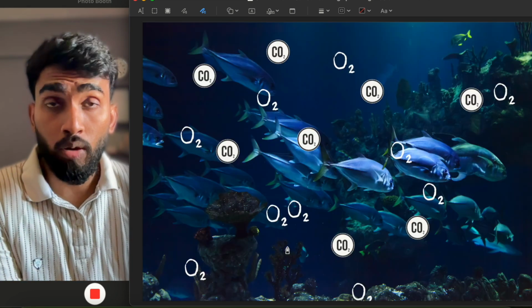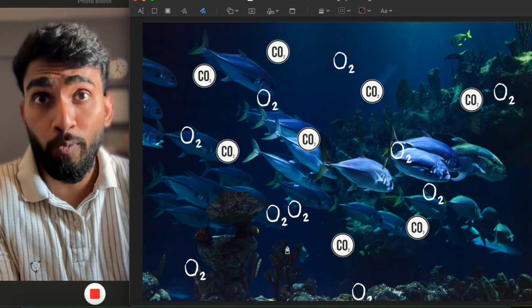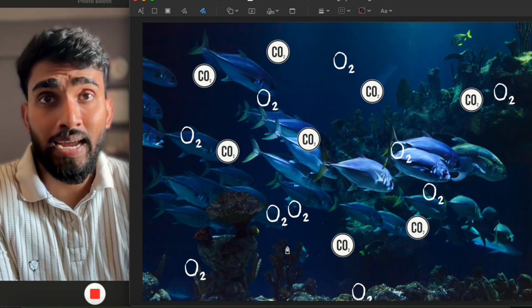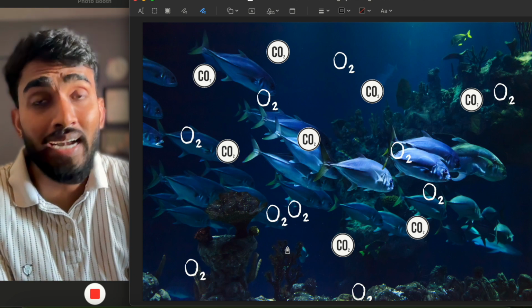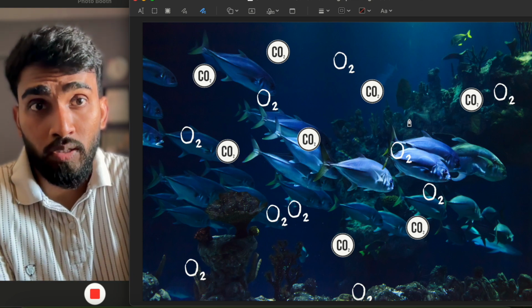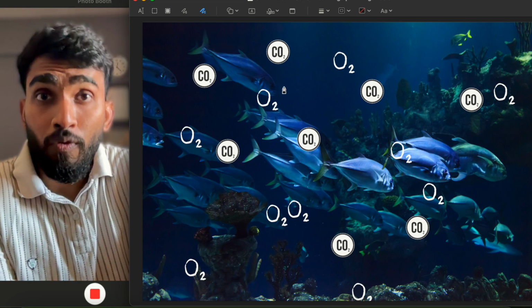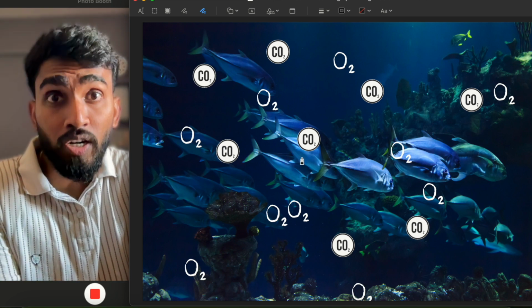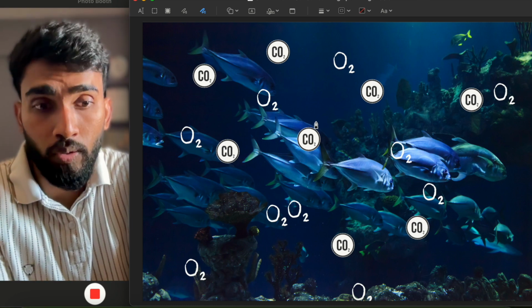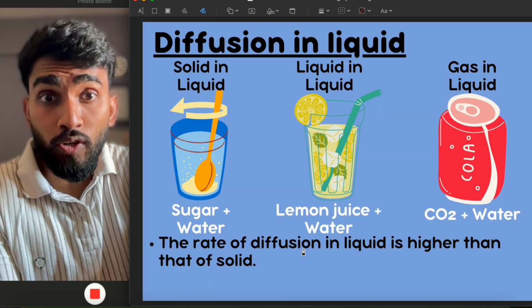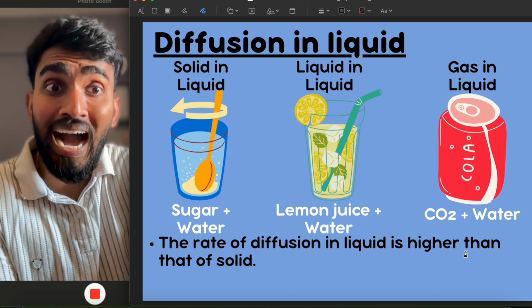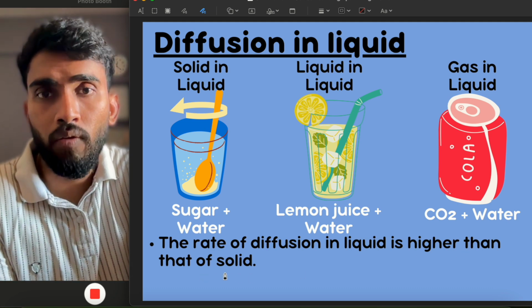In fact, if we talk about life in water, the aquatic animals and plants get their essential oxygen and carbon dioxide through the water. The plants get the carbon dioxide and the fish get the oxygen, which are dissolved, that is, diffused in the water. And obviously the rate of diffusion in liquid is higher than that of solid.